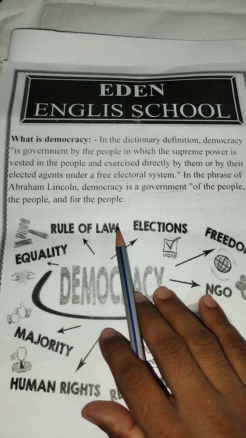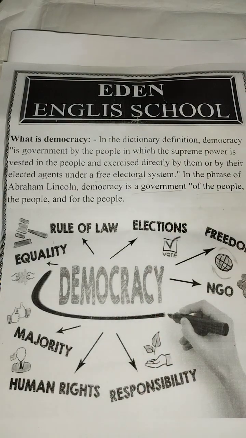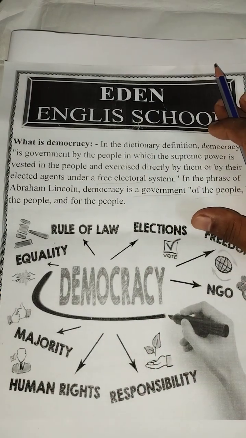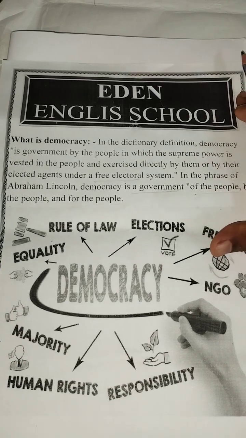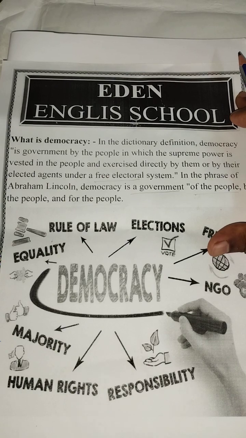And indirect democracy. An example of indirect democracy is India. Our country is an indirect democracy, not a direct democracy. That means we choose our leader through the voting process, and this leader represents us in the parliament. So every decision is taken by this leader, not the common people. The common people choose the leader, and this leader represents those areas of the people in the constitution.